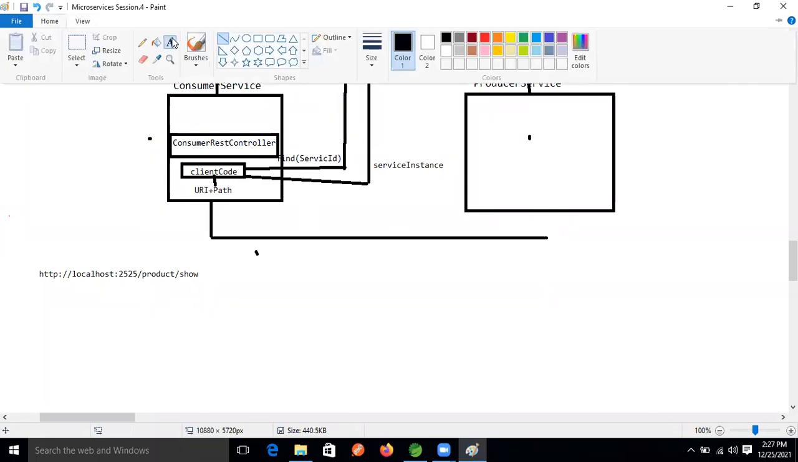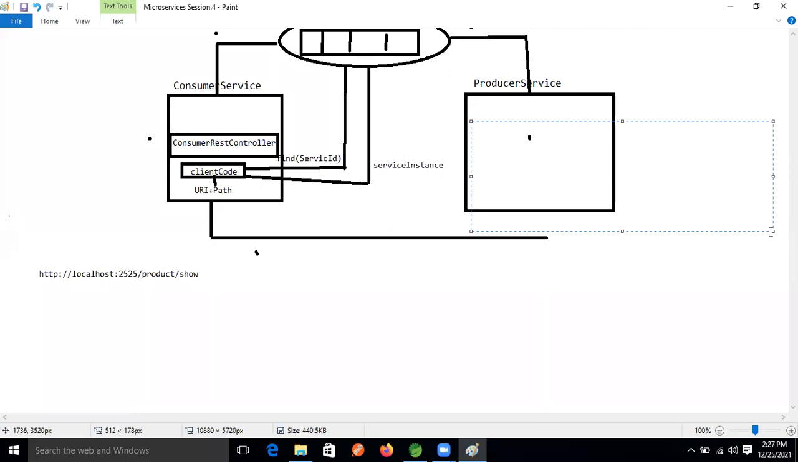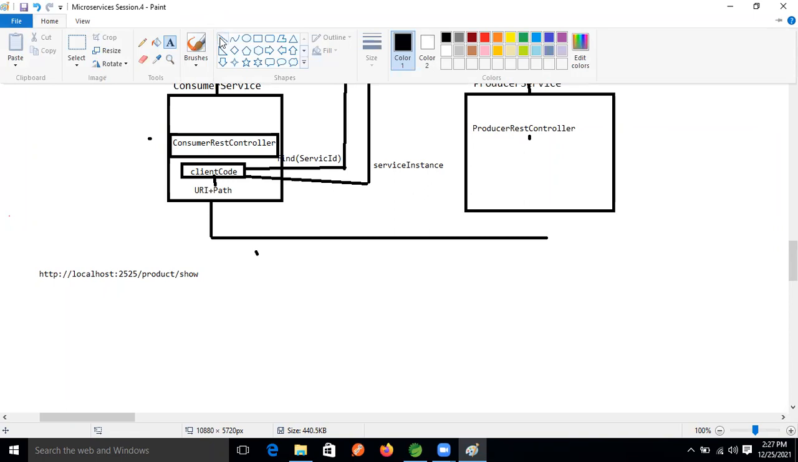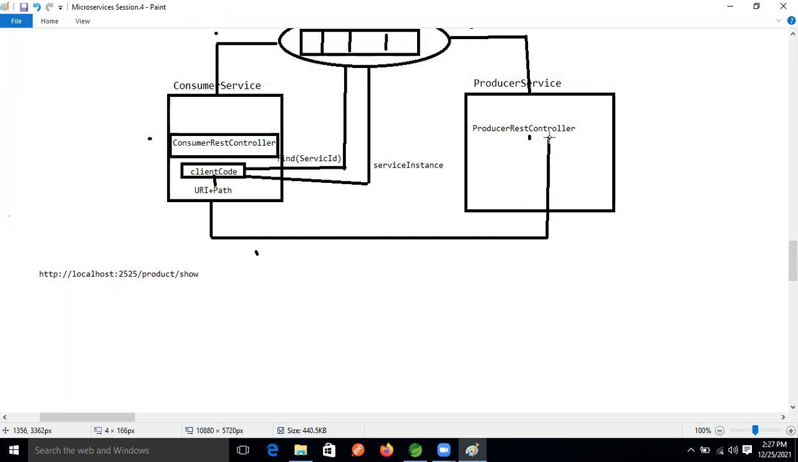So in the producer services, just assume that this is our producer REST controller. So this one will make the request to whom? This producer REST controller now, guys. Then this service will execute, and after that the processing will return, right? Means the result will return, right?